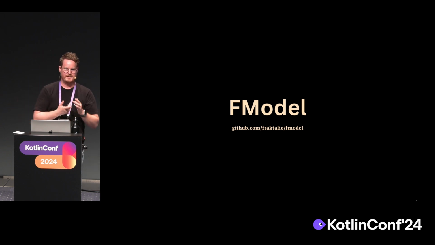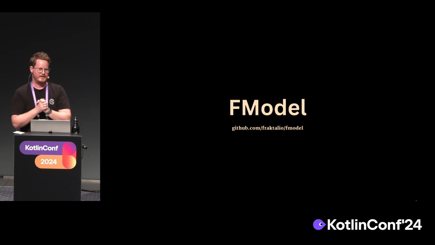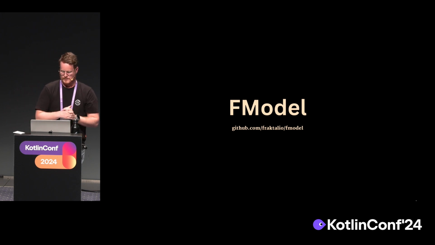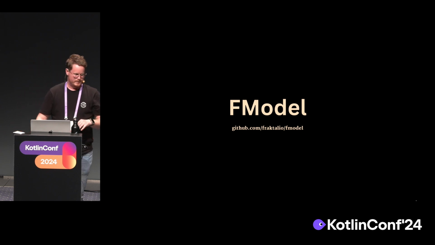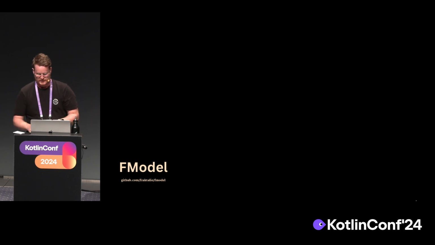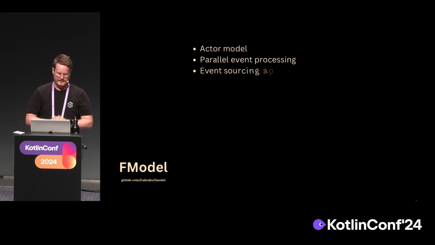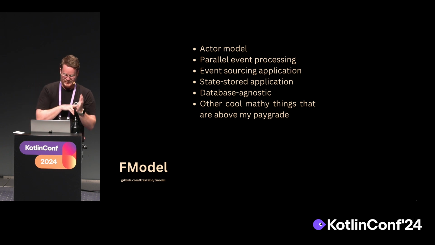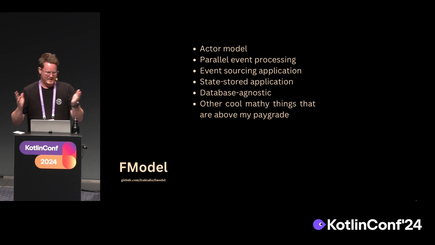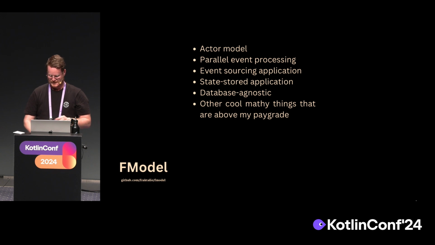It has the command, the event, and the state that we'll further zoom into in a little bit. I wanted to talk about more things about FModel, but I really want to focus on these core elements for now. Because FModel as a library also has an actor model, parallel event processing, event sourcing, state stored applications, and other cool mathy things that are way above my pay grade.